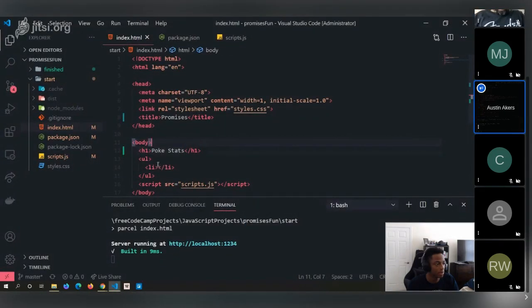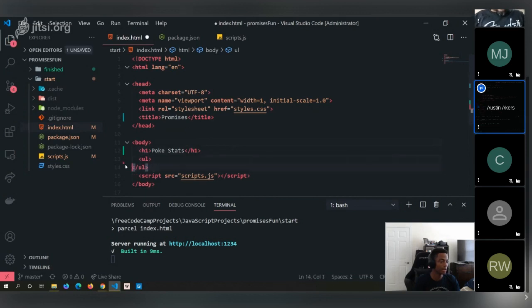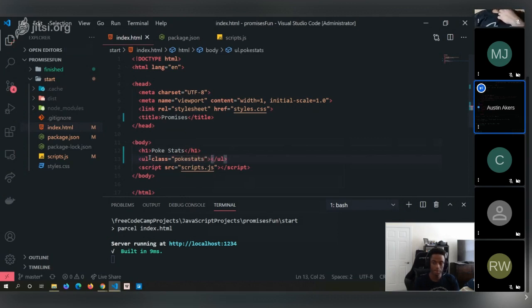So what we're going to do now is go ahead and do a couple things. For one, we're going to eliminate this li. I just wanted to show you that we want to render a list. But what we're going to do here is bring this li to one line. And then after that, we're going to create a class called Pokestats. And we're going to save this.